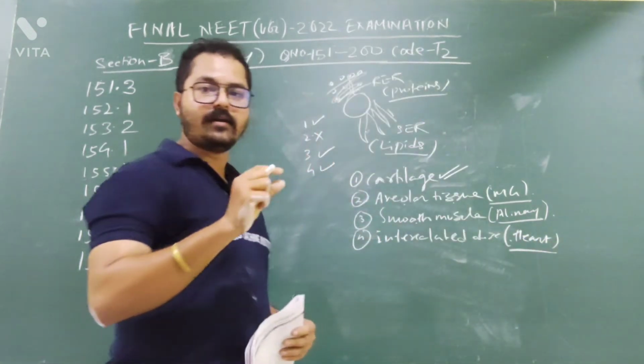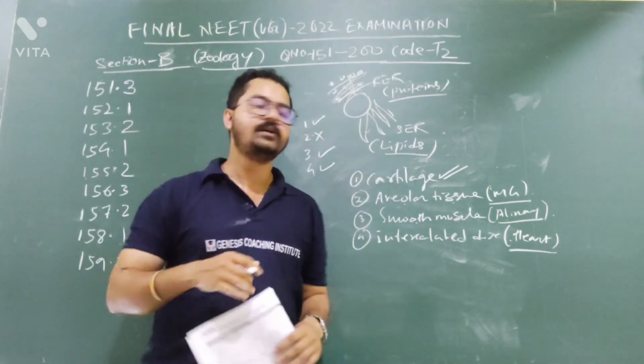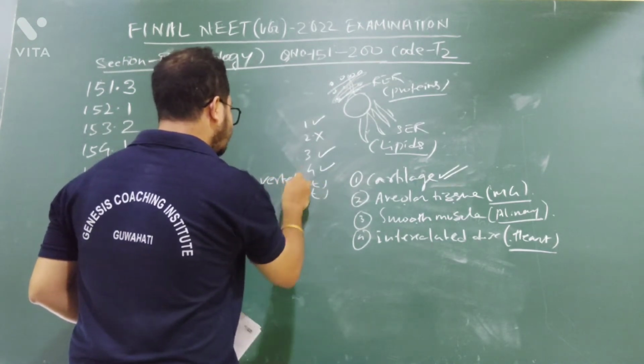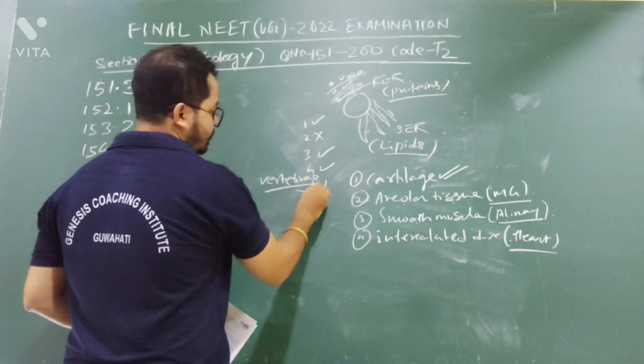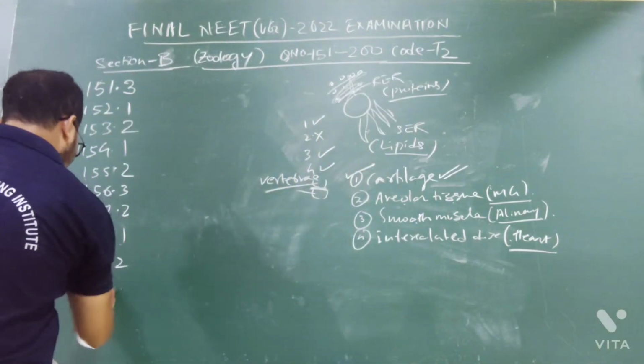Cartilage will join the vertebrae, the bones of our vertebral column. These are the vertebrae, and in between the vertebrae cartilage is present. So option number 1 is the correct answer. Question number 160 will be option number 1.